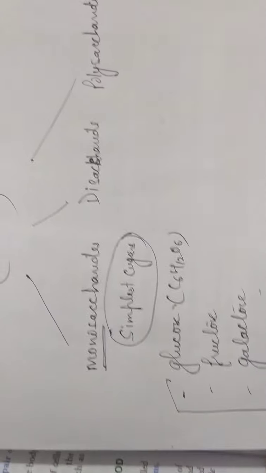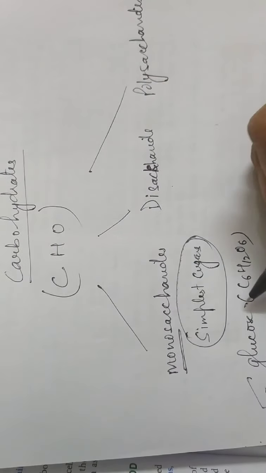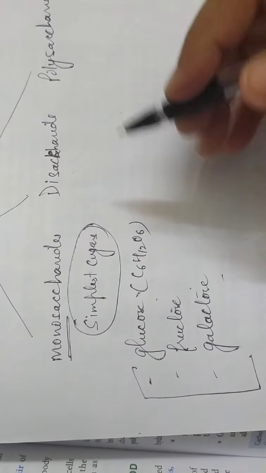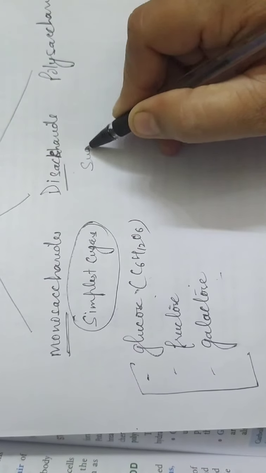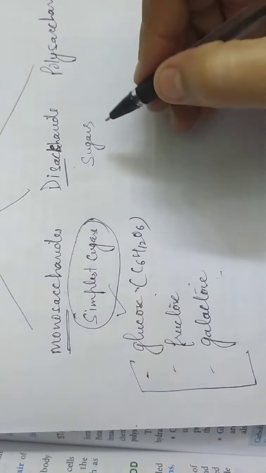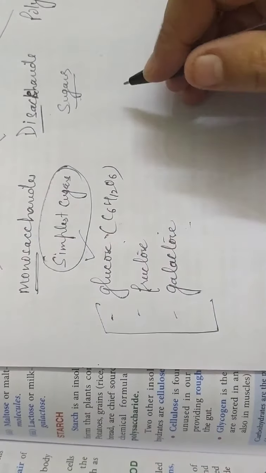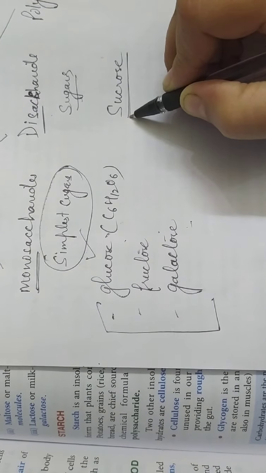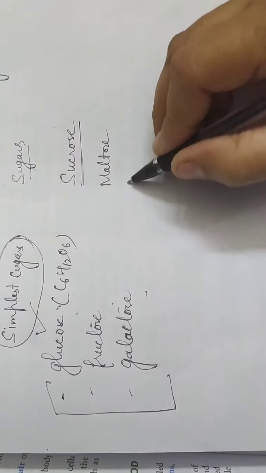Then next is disaccharide. Disaccharides are made up of two molecules: maybe two glucose, or one glucose and one fructose, or one glucose and one galactose. Means they are made up of two molecules. And the examples are, they are also sugars, but they are not as simple. These are the simple sugars. So the examples are sucrose, maltose and lactose. Sucrose is present in sugarcane juice, just an example. Maltose, and lactose, which is present in milk.